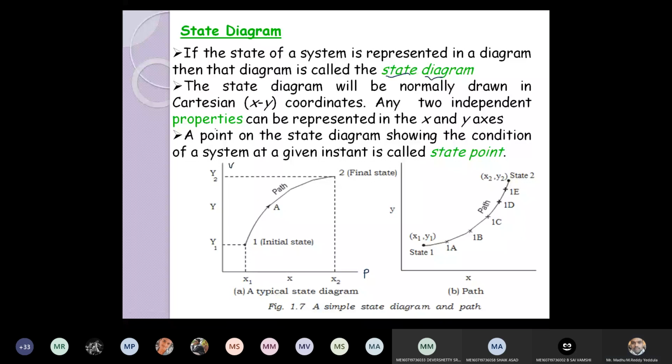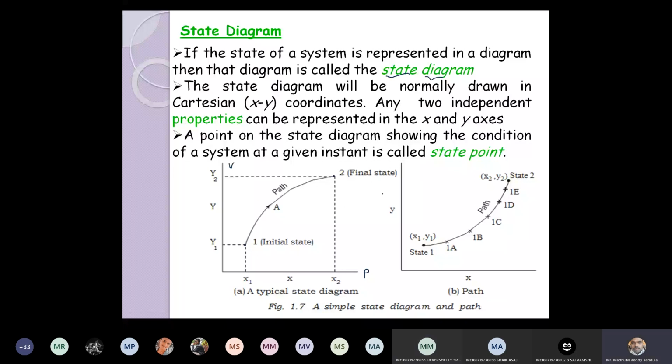Okay. A point on the state diagram showing the condition of the system at the given instant of time is called a state point. Now state 1 corresponds to low volume, low pressure. State 2 corresponds to high volume, high pressure, in this diagram I am talking about. So a state diagram is nothing but the representation of the state on a Cartesian system.